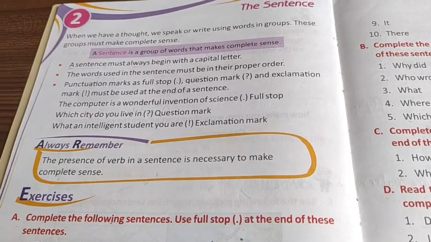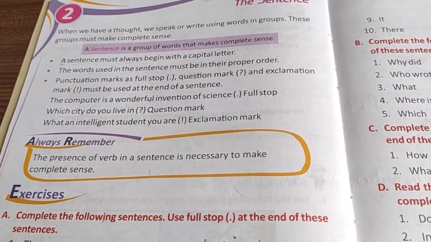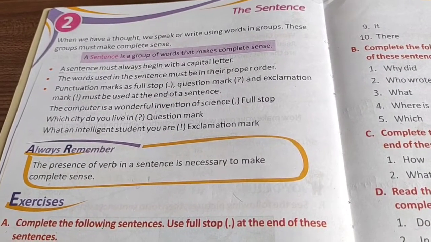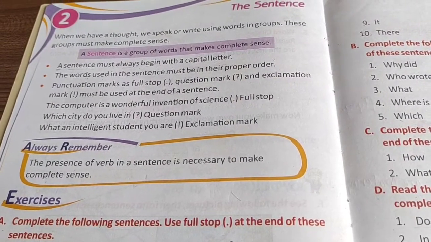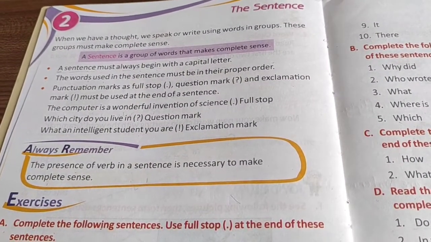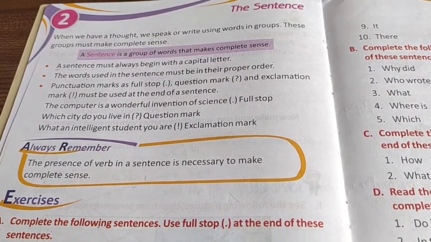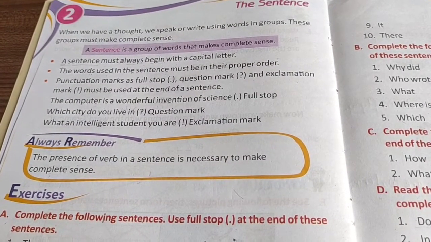In a very short manner I will explain the key points of this topic. This topic is important for you to understand, so listen to this video very carefully. Let's get started, children.